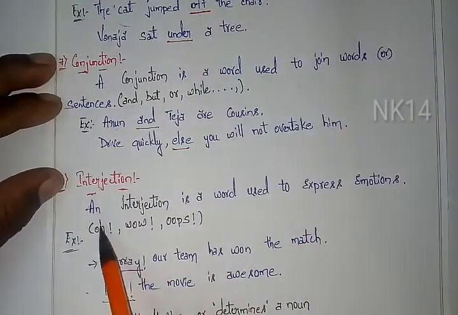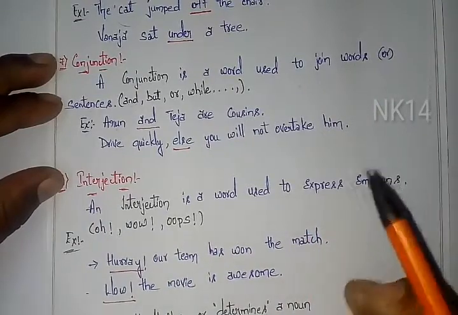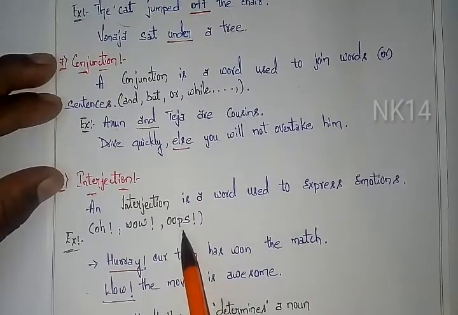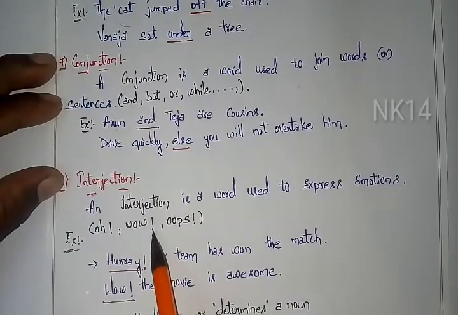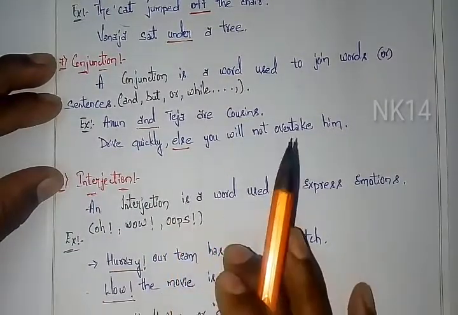Let's check the definition. An interjection is a word used to express emotions. The emotions may be anything, like oh, wow, oops. These are all identified easily by the exclamation mark. If you observe any exclamation mark, it indicates that this word is an interjection.